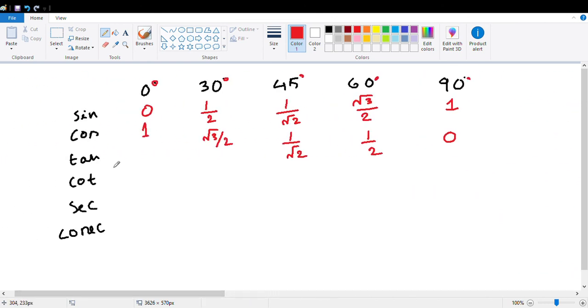So tan theta equals sin by cos. That is 0 by 1, so tan 0 is 0. Let me write it down in a different color.